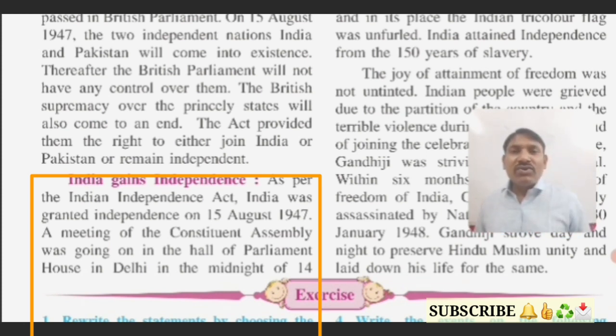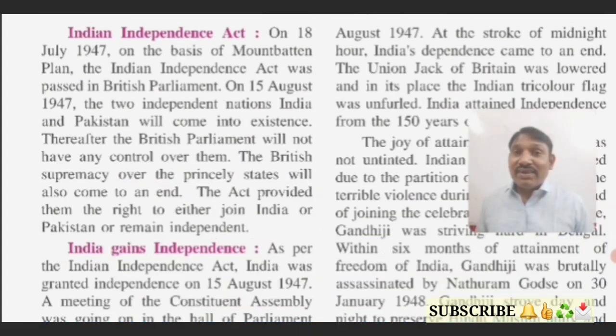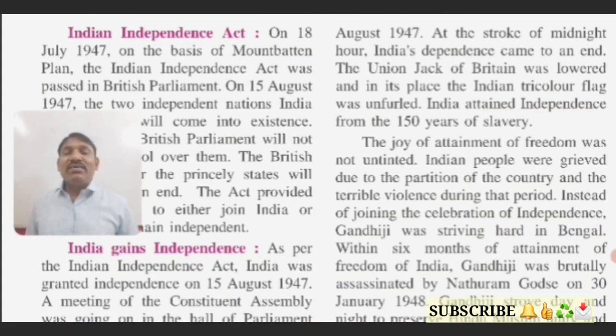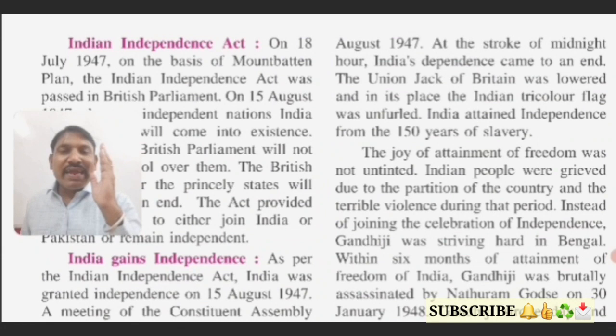A meeting of the Constituent Assembly was going on in the Hall of Parliament House in Delhi in the midnight of 14th August 1947. Students, as per the Act, we received independence on 15th August 1947, and accordingly a meeting was going on at Delhi, in the assembly house. At the stroke of midnight hour, British rule in India came to an end.